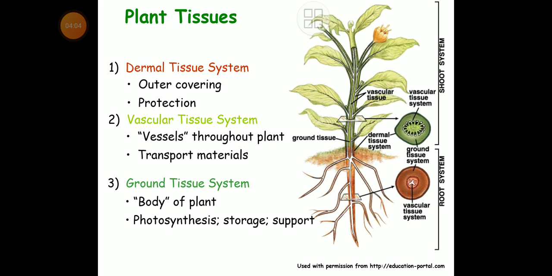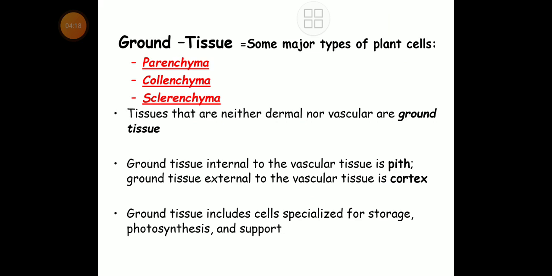Now ground tissue system: the ground cells or ground tissue forms the body of the plant, and the ground tissue system helps in photosynthesis, storage, and support. Friends, now we have to get idea about the most important tissue system, that is ground tissue system.